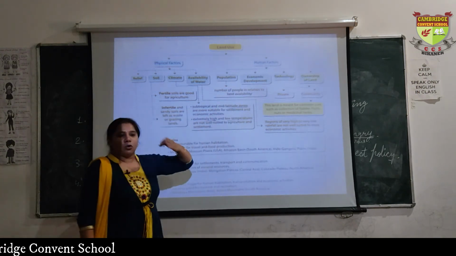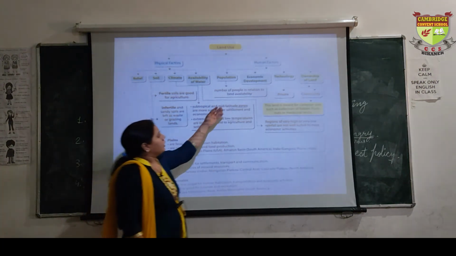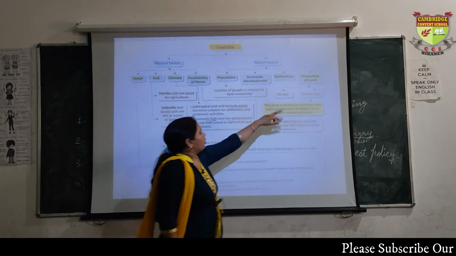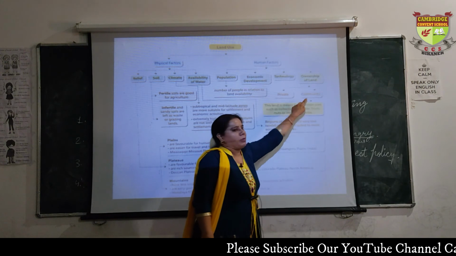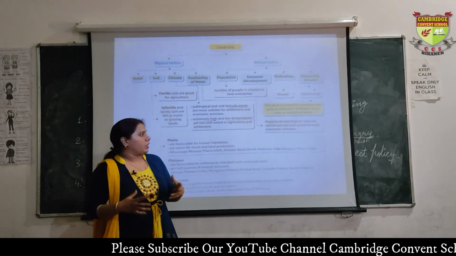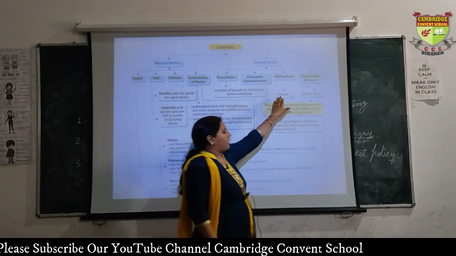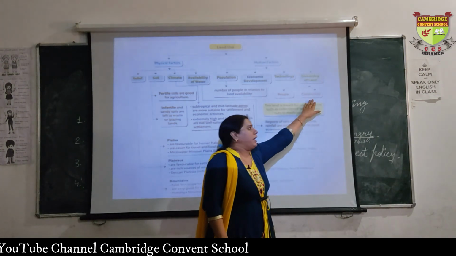The place which is more developed, people like to stay there more. Then technology and ownership of land. Ownership of land is of two types: private ownership and community ownership. Private ownership means a person is personally purchasing the land. Community ownership means a group of people is purchasing the land for a purpose.